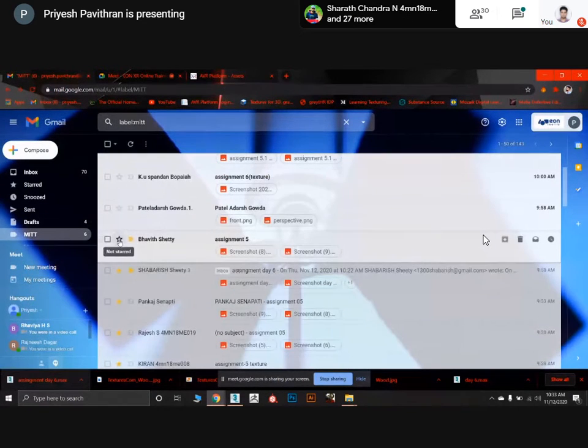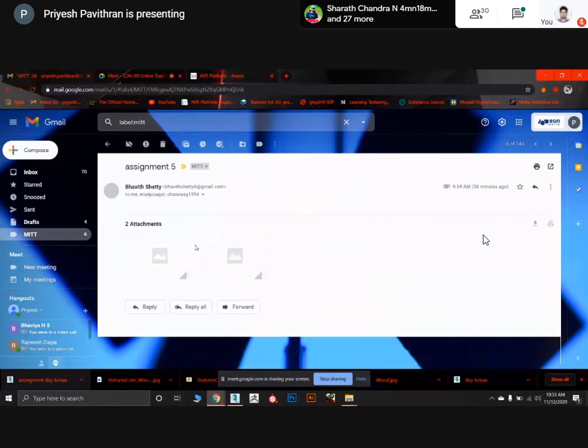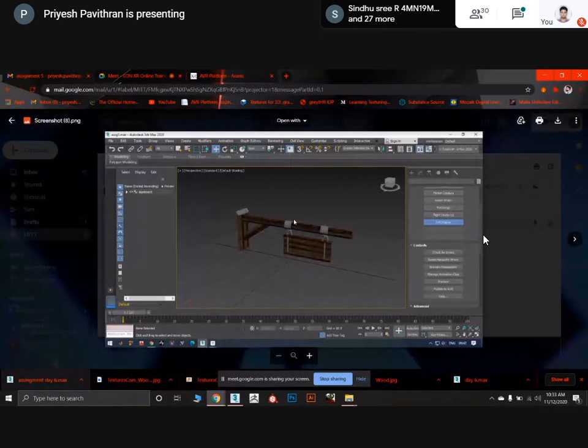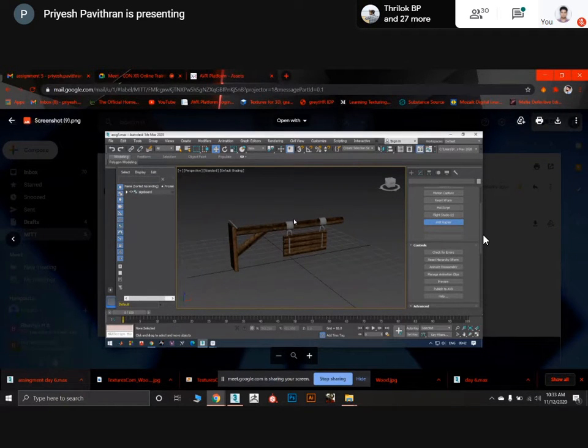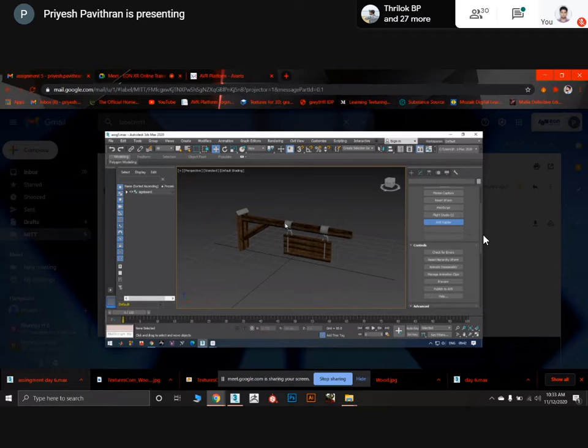Now Bhavit, send me a screenshot. Okay, texture wise and appearance wise, it's looking fine, but model wise, it's not that great. Like in the previous session, reduce this size and try to make this a little bit bigger.